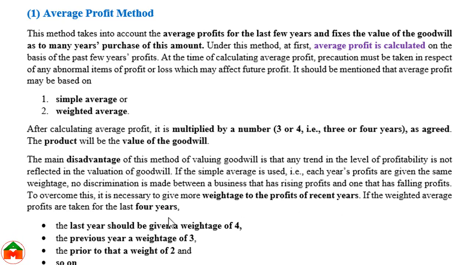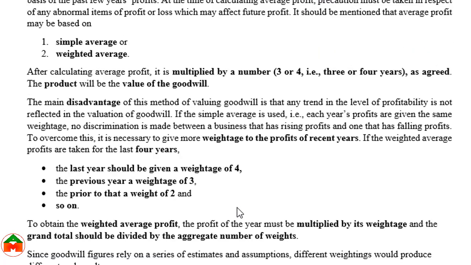Suppose we have taken profits of 4 years. In that case, the last year's profit should be given a weightage of 4, and the previous year will get a weightage of 3. The year prior to that will get a weightage of 2, and so on. That means we will provide a weightage to every year's profit. The recent year's profit will get more weightage.